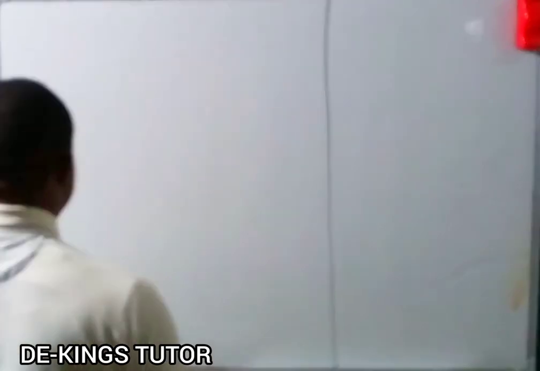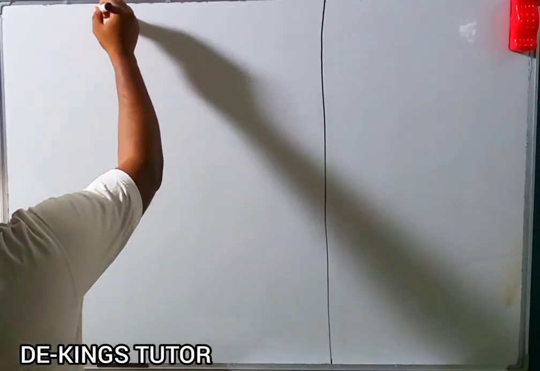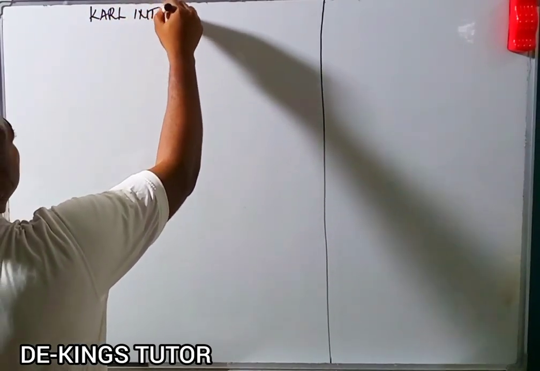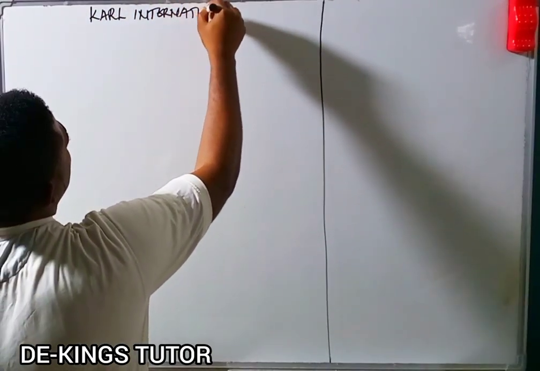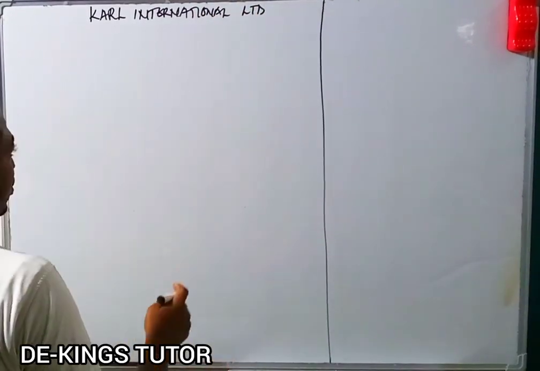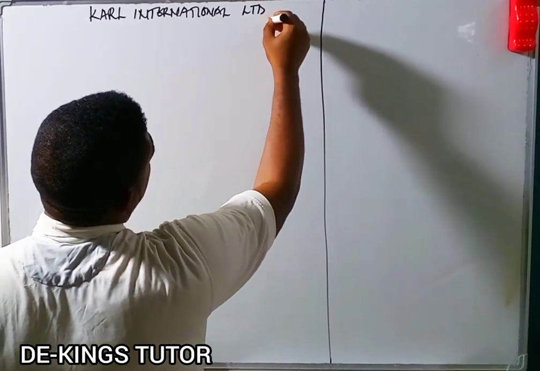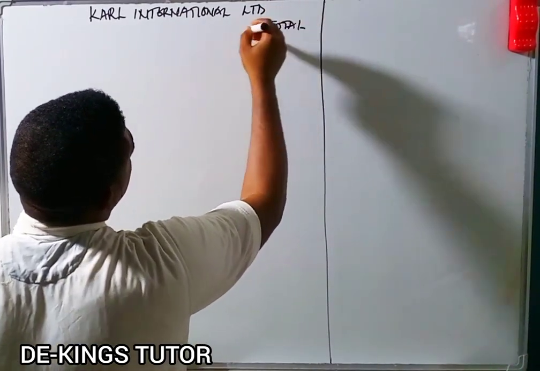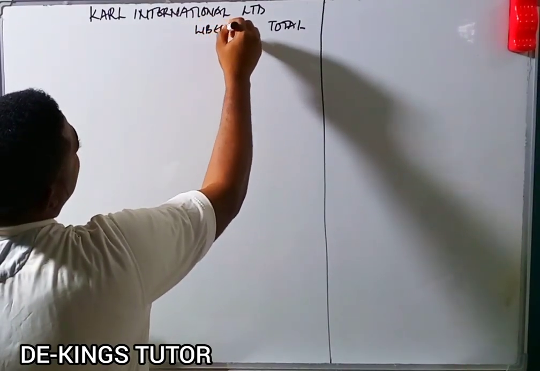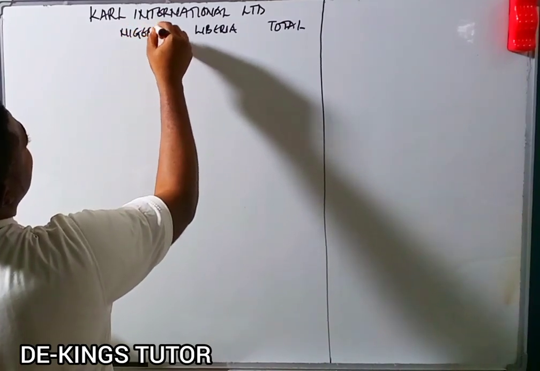Okay, so from here, write the owners of this, which is Carl International Limited. So we're going to have this as our total, and this is Liberia, and this is Nigeria.